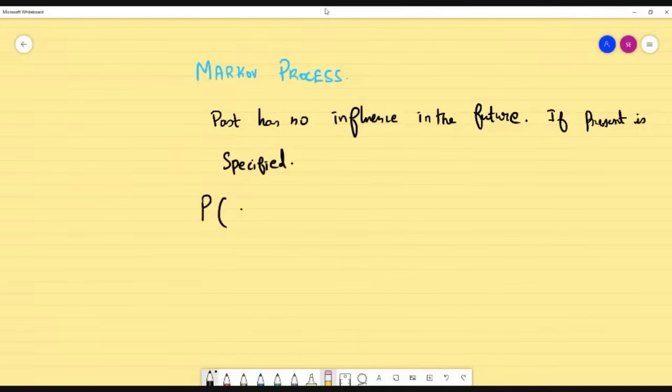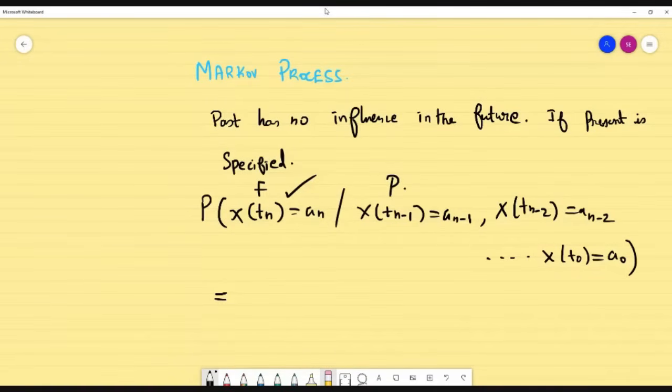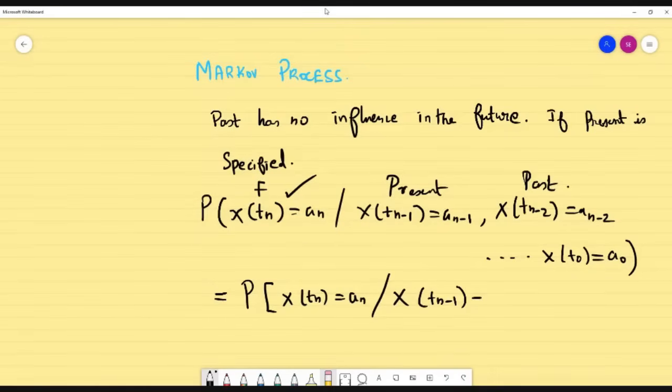Okay, so we said that probability of X of tn is equal to an, provided X of tn minus 1 is equal to an minus 1, X of tn minus 2 is equal to an minus 2, etc., and at the beginning t naught is equal to a naught. So this is the future value and this is the present value. It does not bother about all the past values. So we can simply write it as P of X tn is equal to an. It only depends on the present value. So this is called as Markov process.